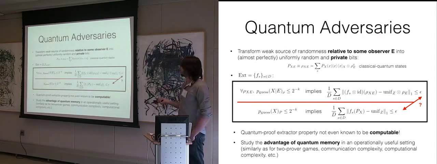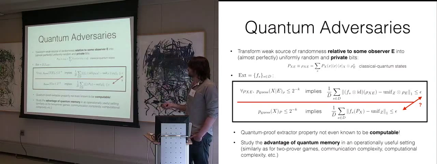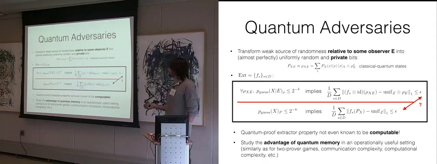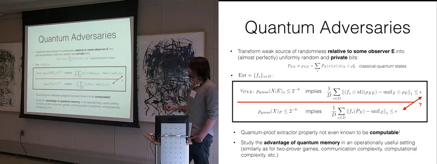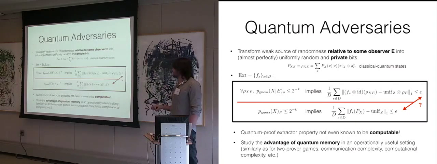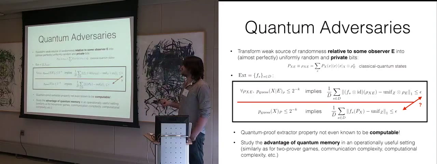So yeah, comparing these two conditions is an operational example of studying the advantage of a quantum memory, right? So here, one time we have a quantum memory, one time we do not. And this is, I think, very similar in spirit to an analysis of classical and quantum or entangled values of two-proof games, or also similar to communication complexity or even computational complexity questions. So I really want to study the gap between these two conditions from a theoretical viewpoint.